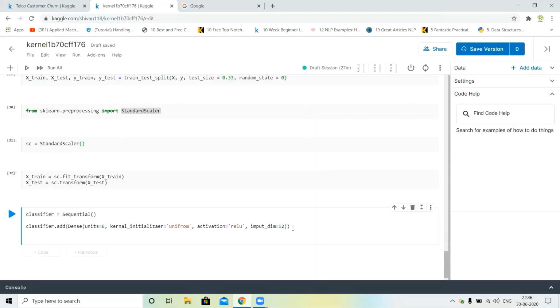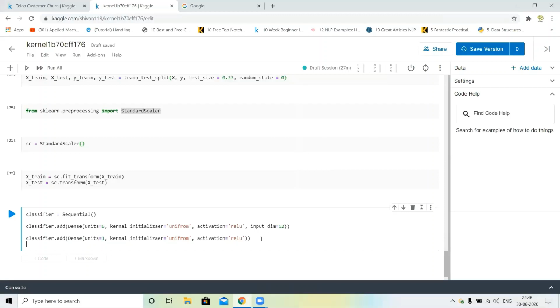I just copy this code and paste. In this layer, we will use one hidden layer, and the uniform initializer, and the ReLU activation function. Next, what can we do?